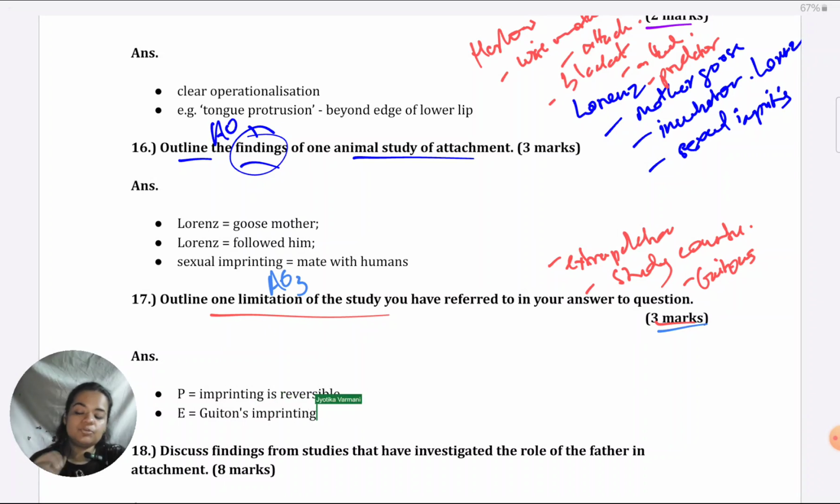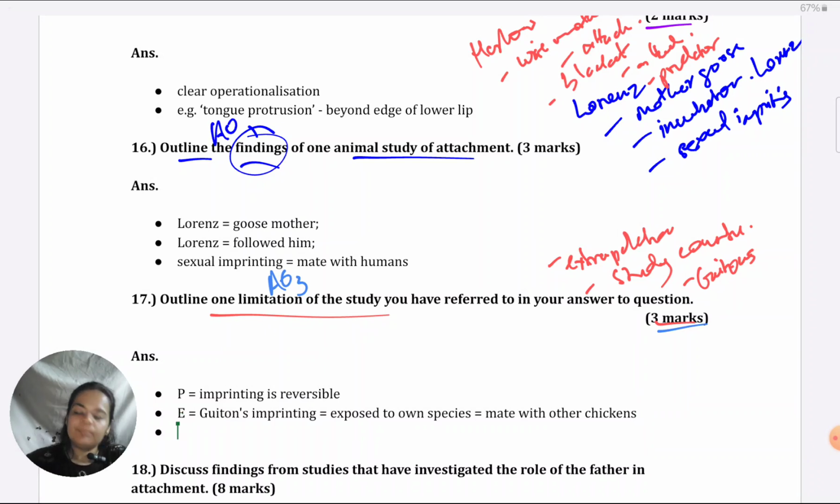But then comes the twist in his study. He exposed the chicks to their own species for some time. And once they were exposed to their own species, then they wanted to mate with other chickens only, not with the rubber glove. Meaning that he proved that indeed it is reversible. The imprinting that has taken place once can be undone also, which is what Lorentz had not shown.